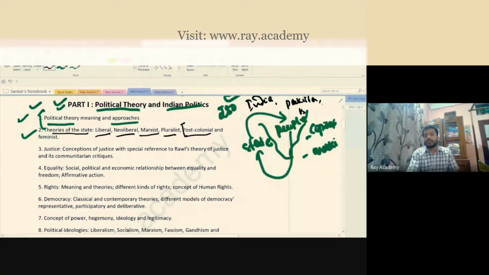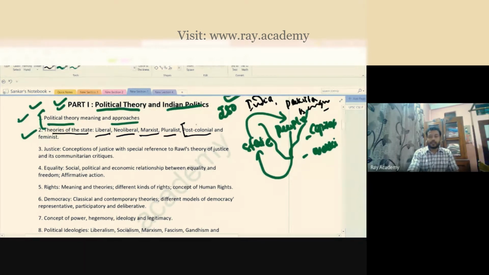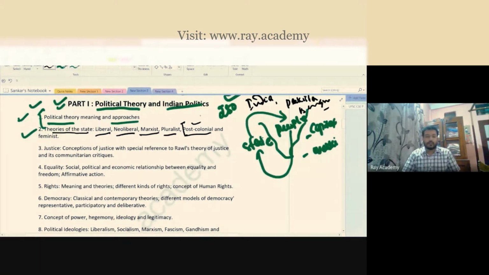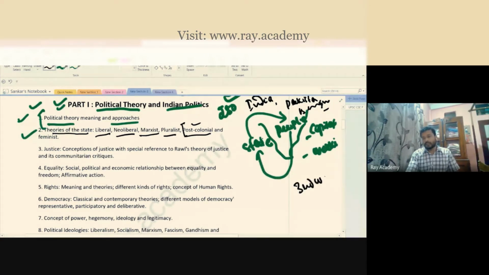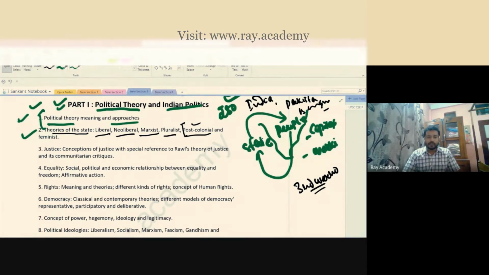Many countries got independence after World War II. So how is the theory of state in those countries? Look at India, one of the very important and peculiar countries. India is sometimes considered a third world country, isn't it? But in many of the third world countries, democracy could not sustain. India is one of the unique countries where democracy could sustain.